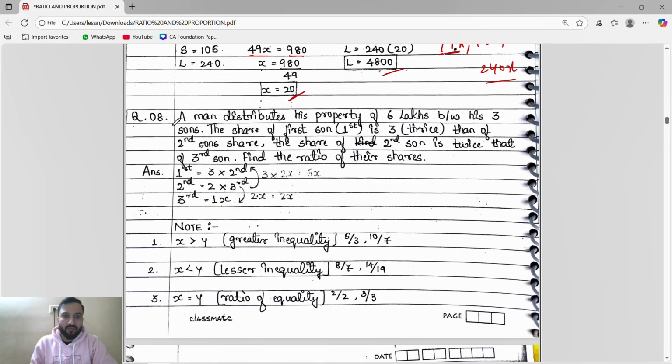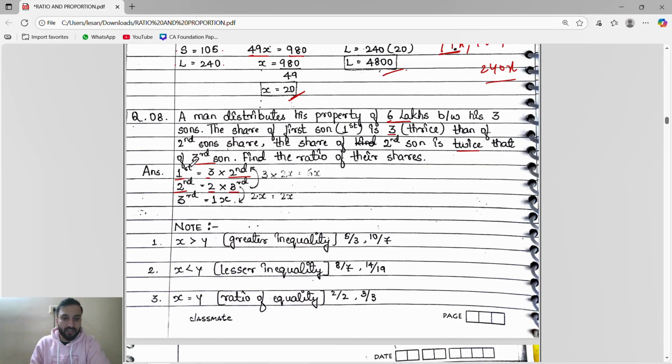Okay. Now, a man distributes his property of 6 lakhs between his 3 sons. The share of first son is thrice that of second son's share. Thrice means three times. So thrice of second son. The share of second son is twice that of third son. Find the ratio of their shares.